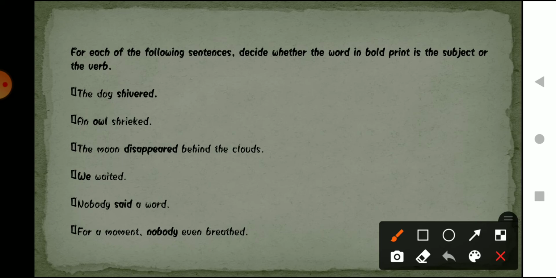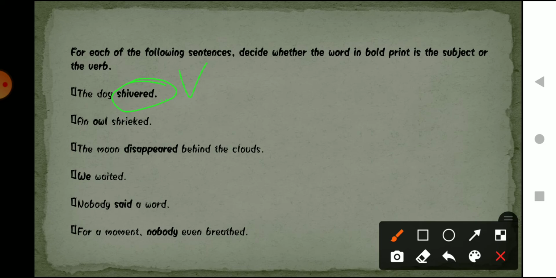So the first one is, the dog shivered. In this we are talking about what? A dog, and he is doing what? He is shivering, right? So the highlighted one is what? This is a verb. Why is it a verb? Because this is the action. Yes, very good.